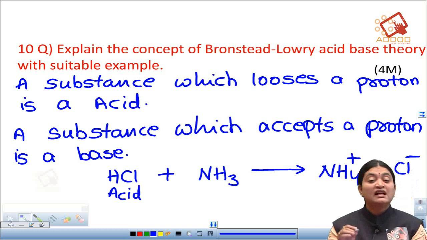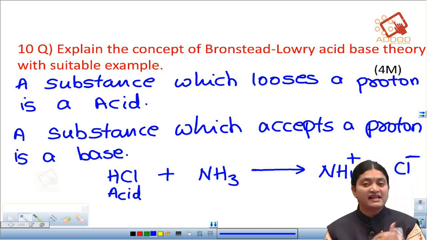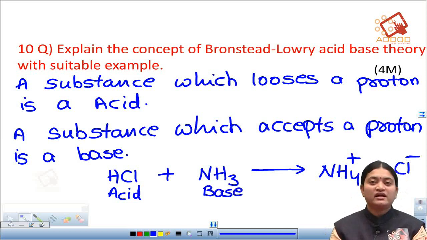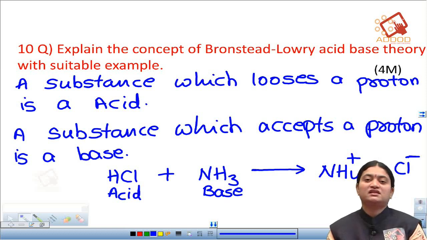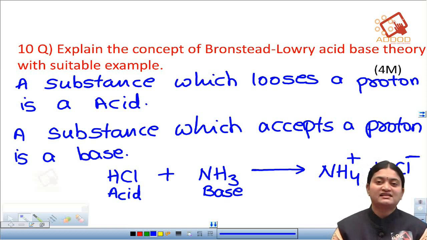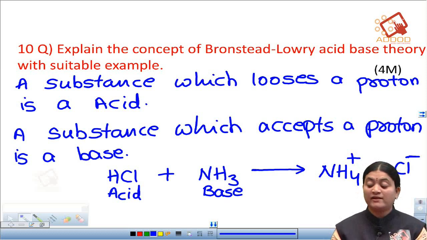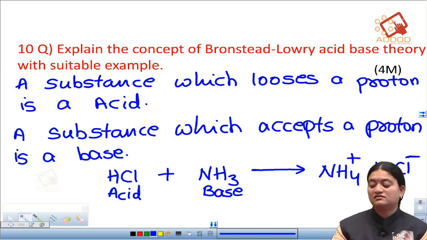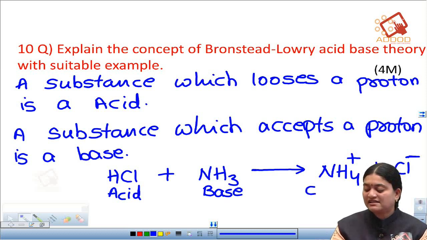And because ammonia is accepting a proton, ammonia is a base here. After losing and accepting a proton, these get converted into a conjugate acid and conjugate base. The species which can lose a proton, we call it a conjugate acid.